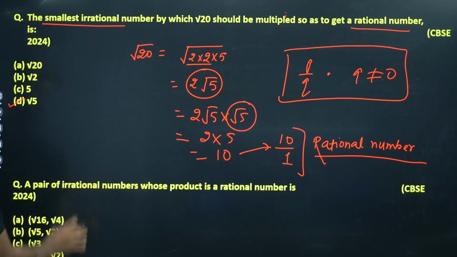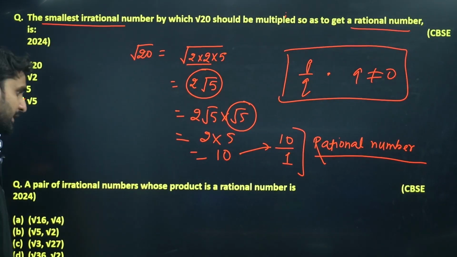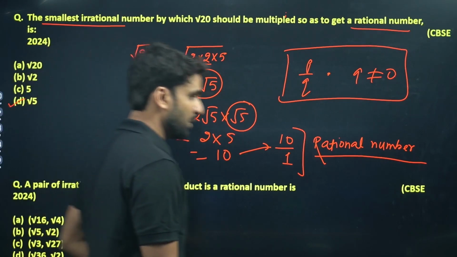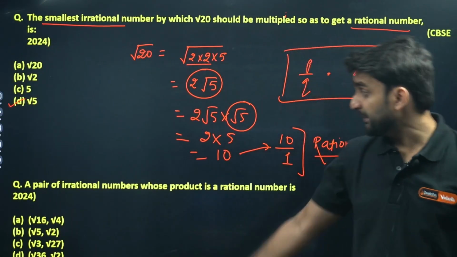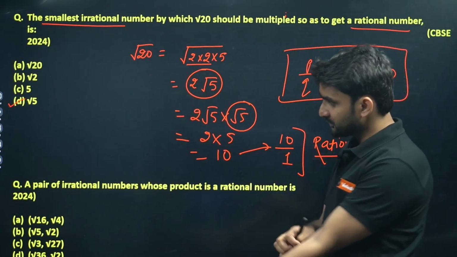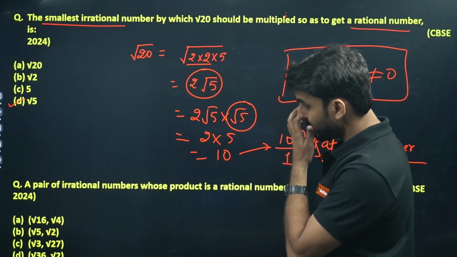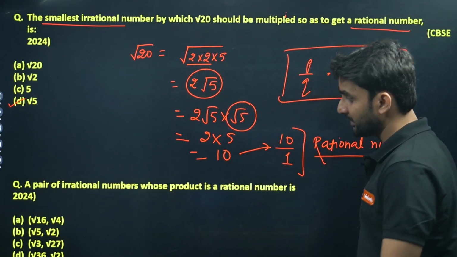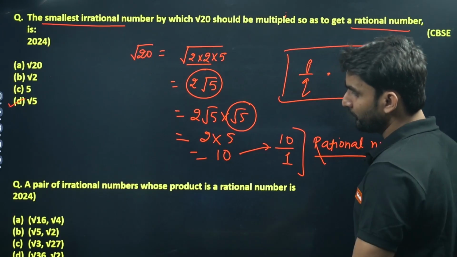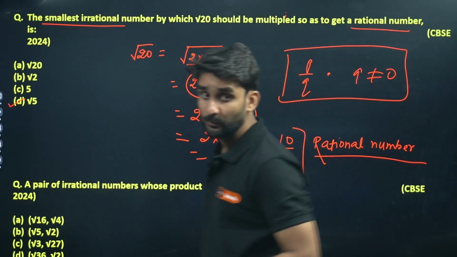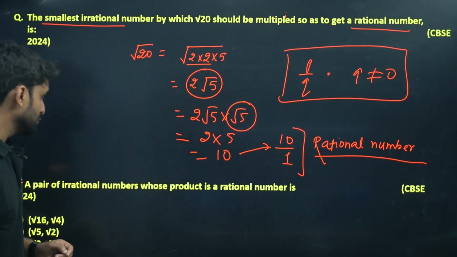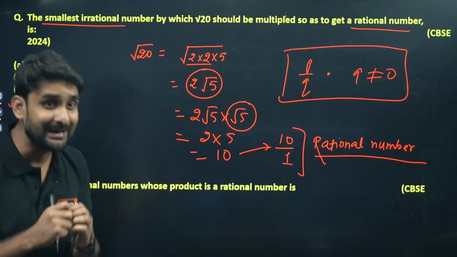The next question is: a pair of irrational numbers whose product is a rational number is. There are 4 options. The first pair is under root 16 and under root 4. The second pair is root 5 and root 2. The third pair is root 3 and root 27. And the fourth pair is root 36 and root 2. We have to find the correct option here.